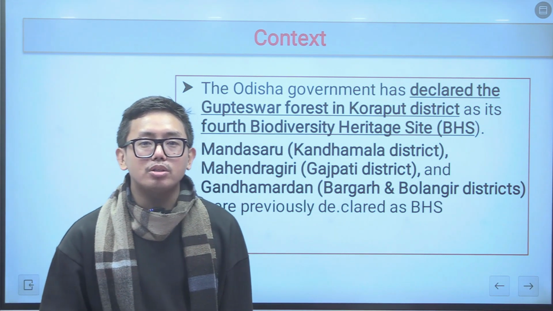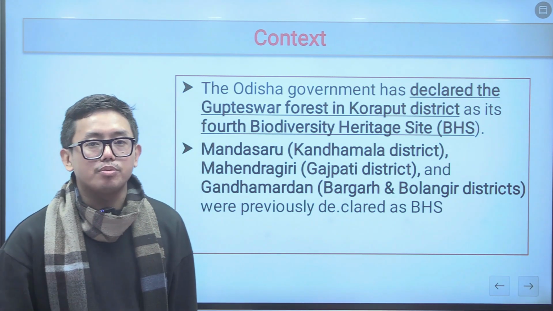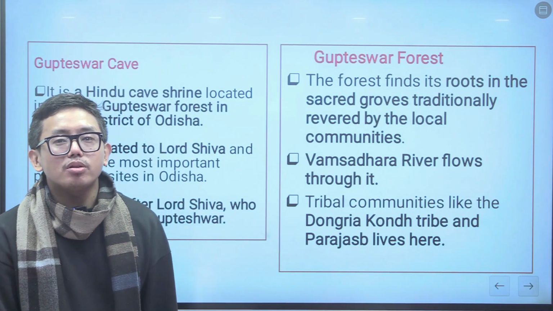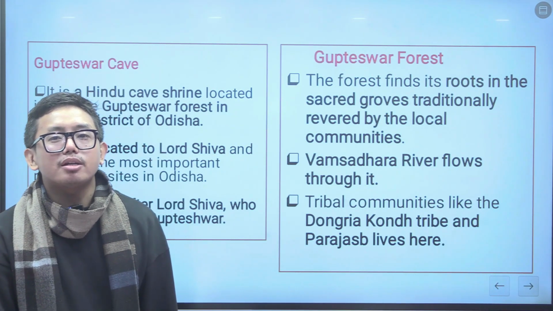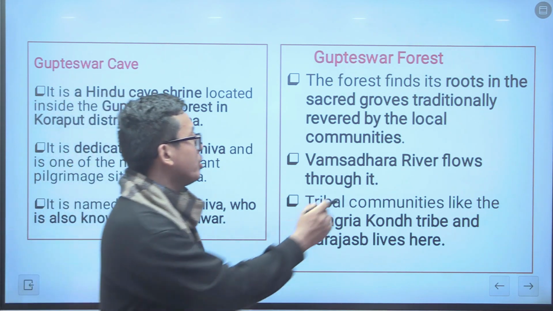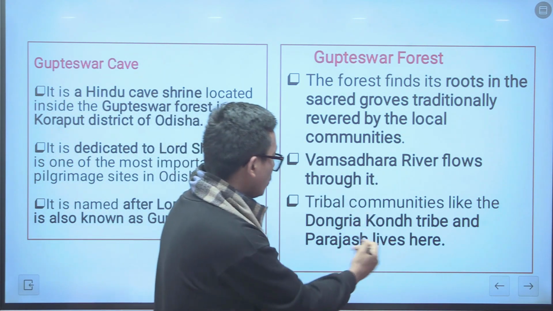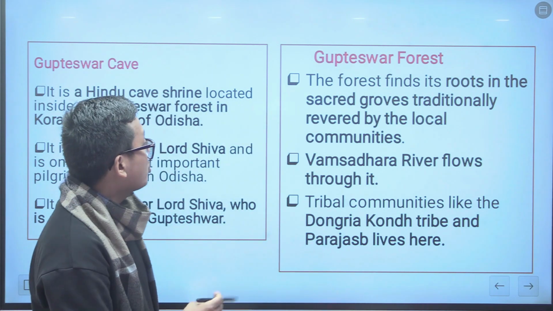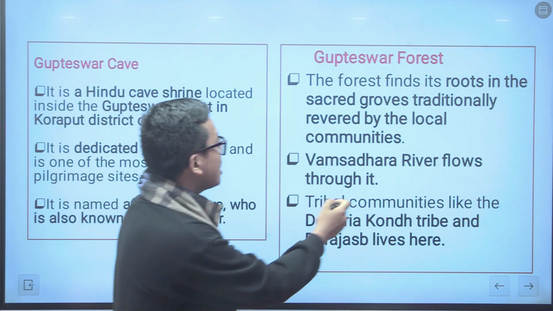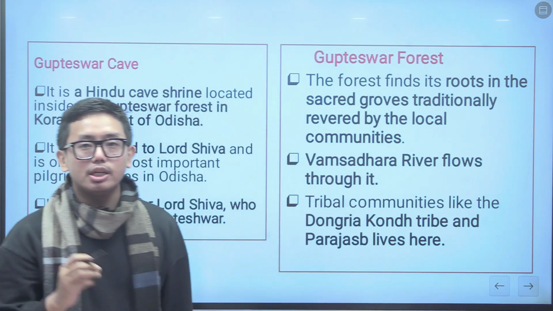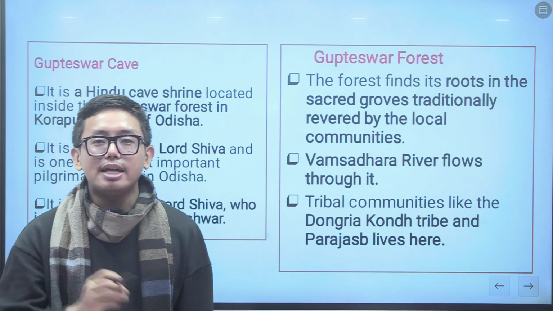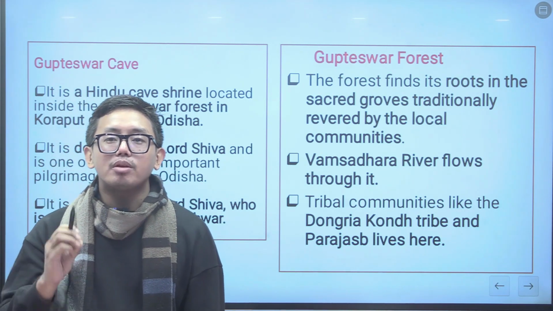Now let us understand about the Kea forest and the Kea caves. Kea forest is important because there are many sacred groves which are traditionally revered by the local communities. The Dongaria Kond and the Parajas are the main tribes that live in the Kea forest, and the Vamsadhara river is the main river that flows into the Kea forest. So you need to know about the tribes that reside in the Kea forest and the river that flows into it.